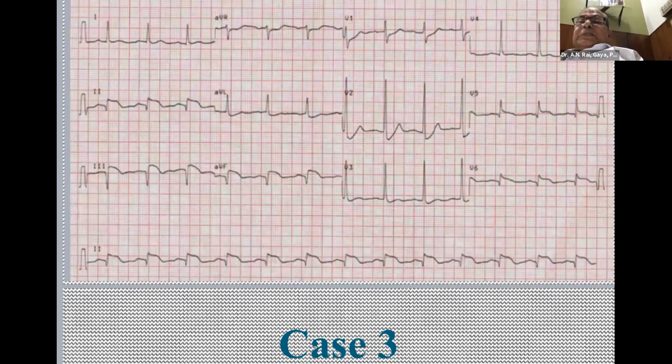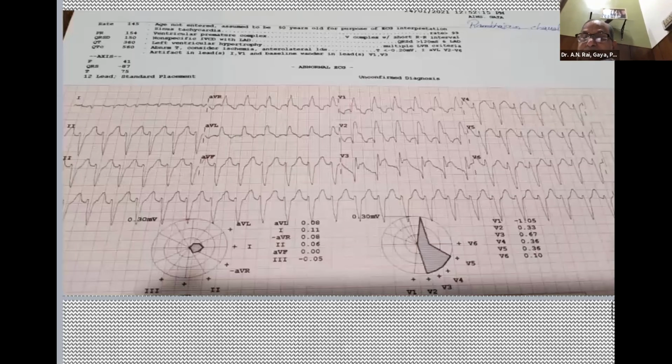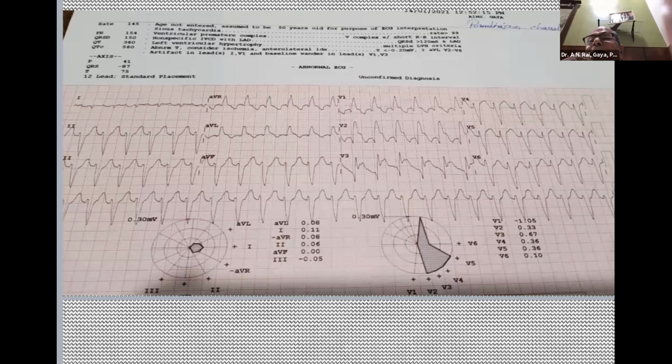Middle-aged man presenting with severe chest pain since 4 hours. What is the diagnosis, culprit vessel and management? ECG given below. This is the ECG. Since it's a cardiodiabetic society, I think the cases will be more on the cardiac side. Acute anterior infarction with bifascicular block. Yes, you are right. ECG shows acute anterior infarction and RBBB with left anterior hemiblock.